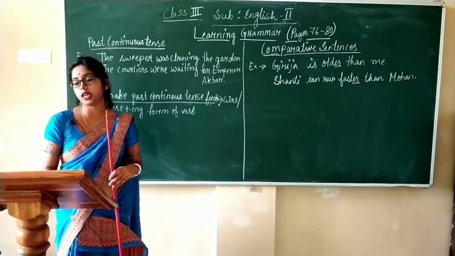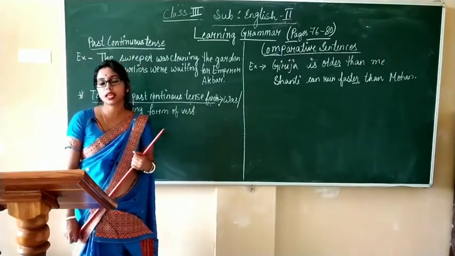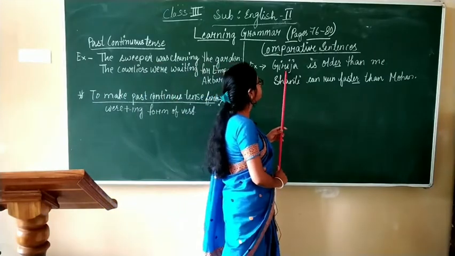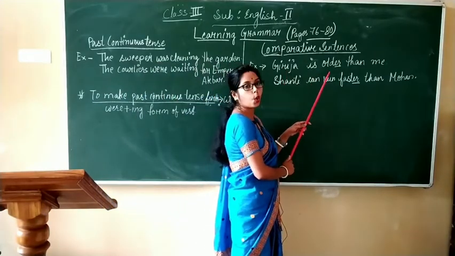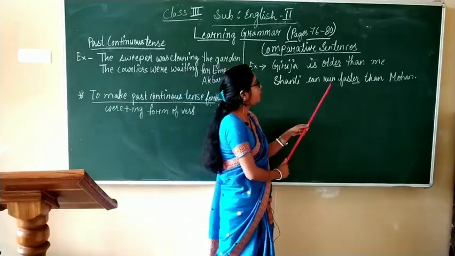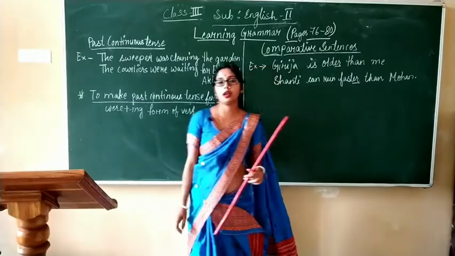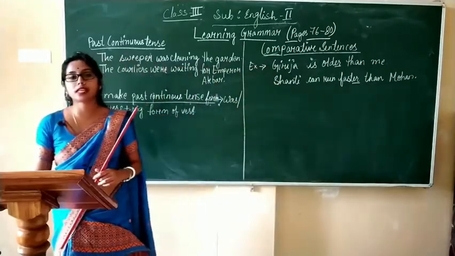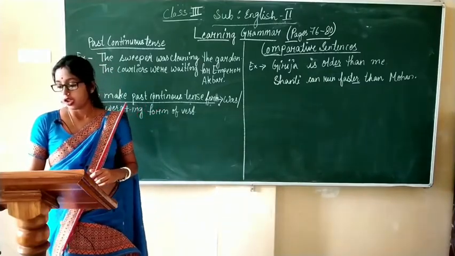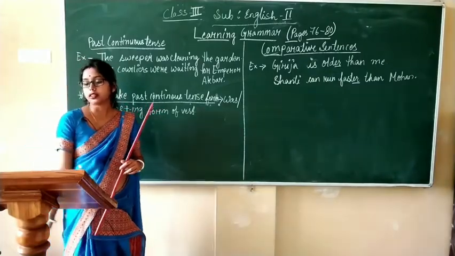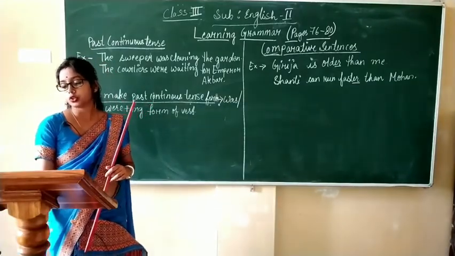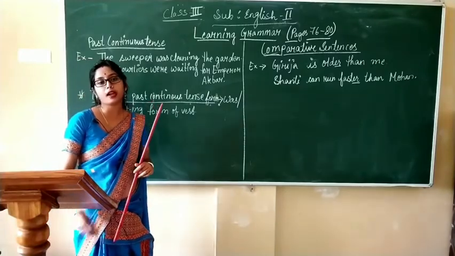Now, our next topic is comparative sentences. Now let's see these two examples. Girija is older than me. Shanti can run faster than Mohan. Here, in these sentences, it shows comparison. Yes, as you have heard, we use the comparative er form of the adjective to compare two things.